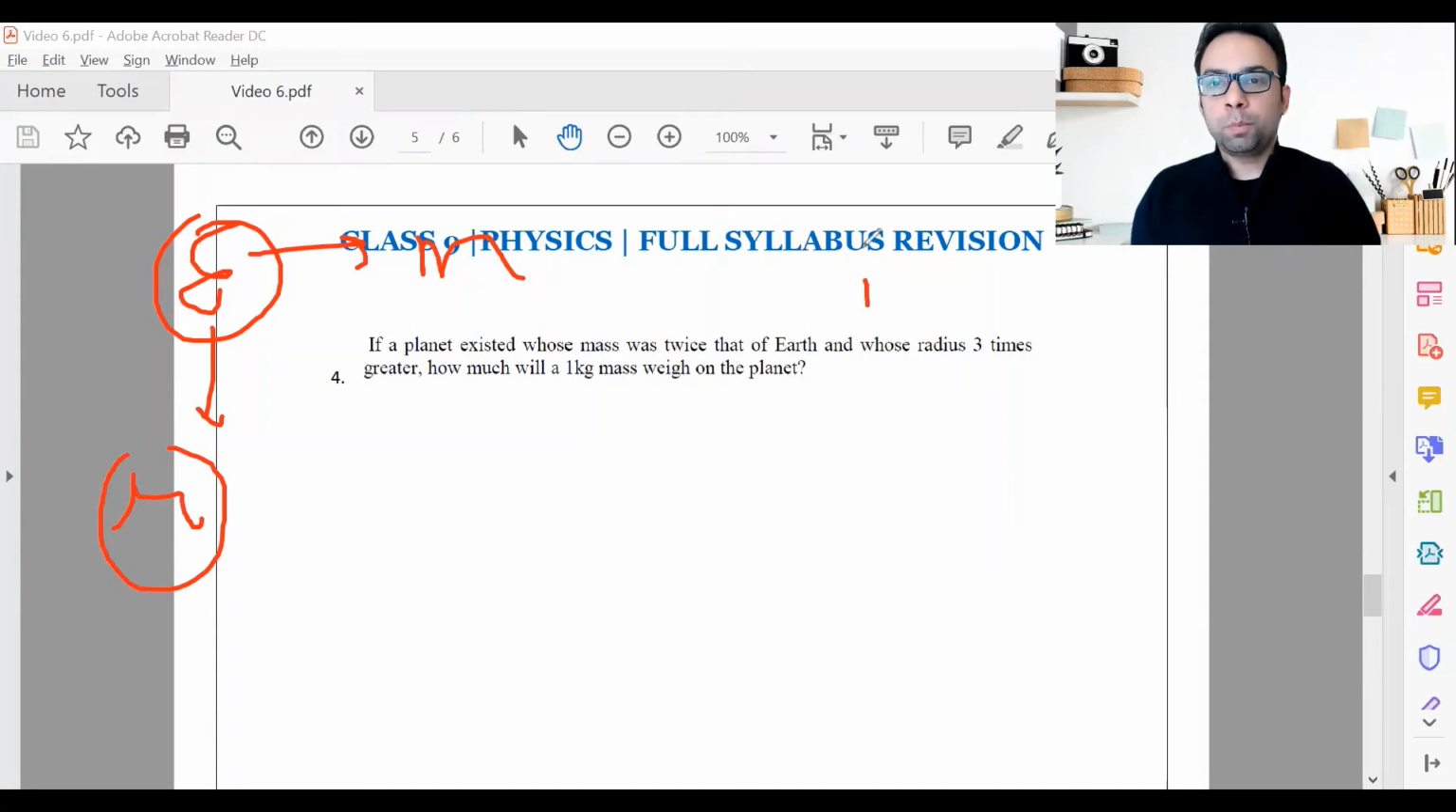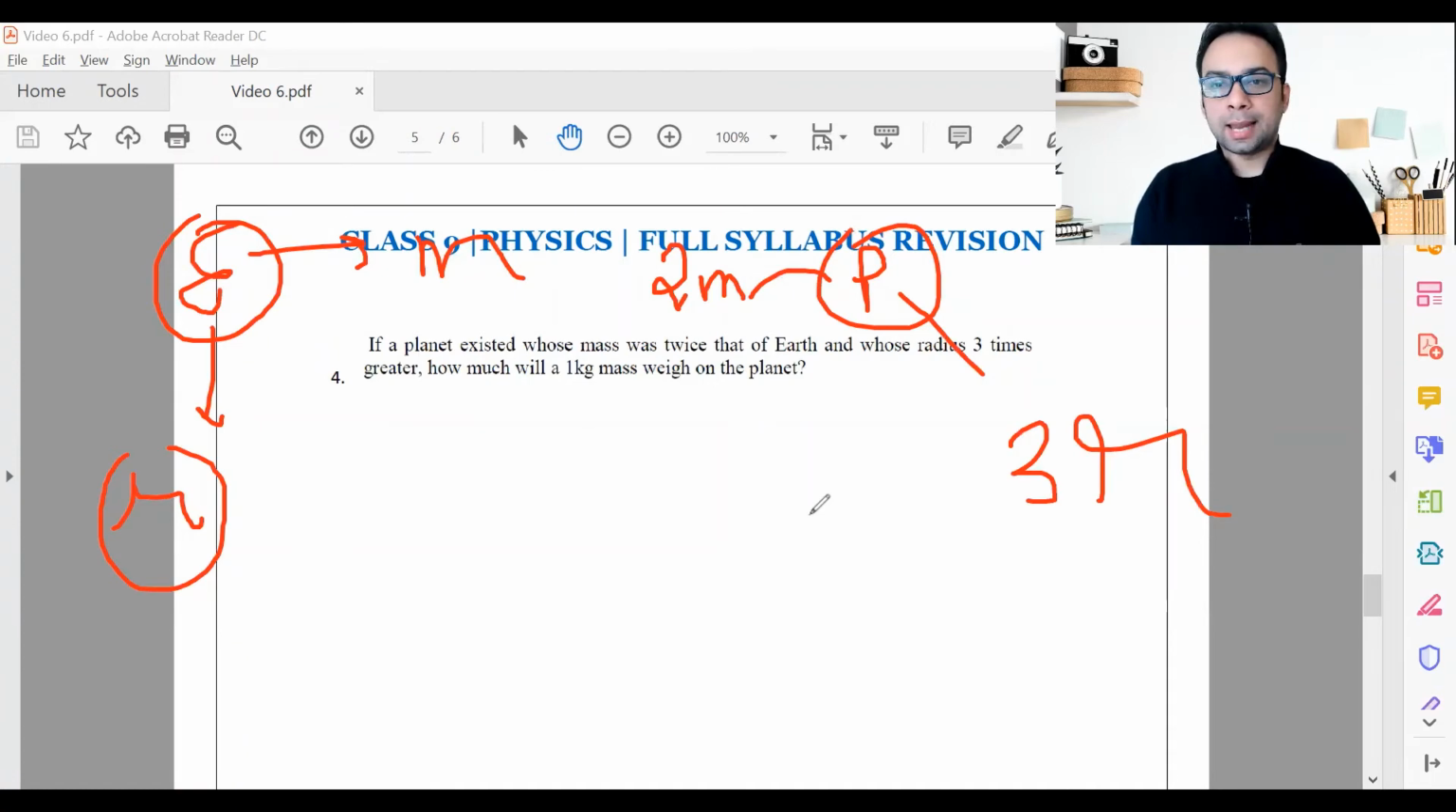Now for the new planet, we know that radius is 3 times, that means it is 3r, and mass is 2 times, that means mass is 2m, right? Twice of the Earth, and radius is thrice of the Earth. How much will a 1 kg mass weigh on that planet? We have to find the weight, right? Very, very important. Weigh on that planet.